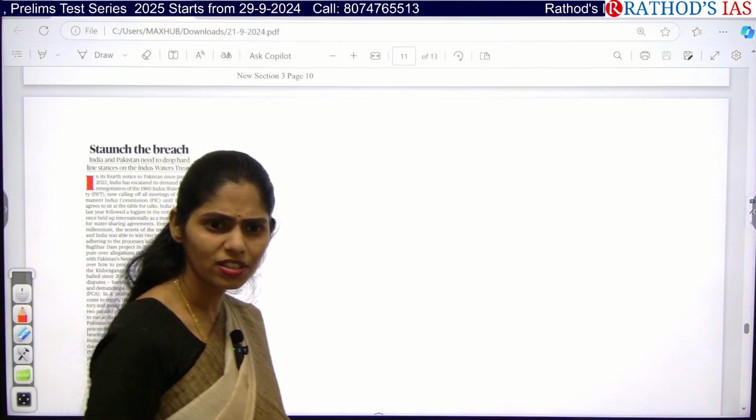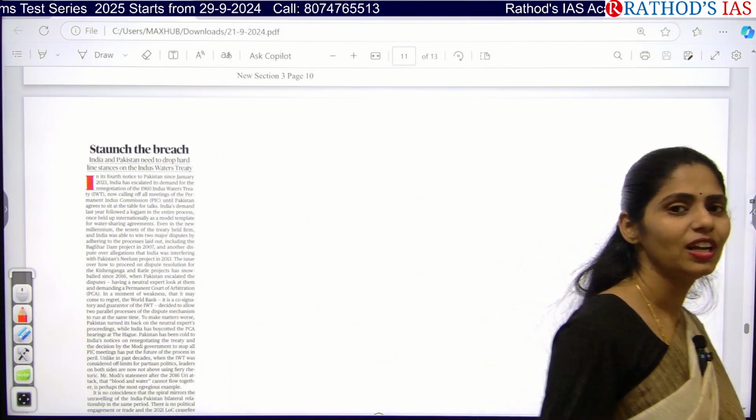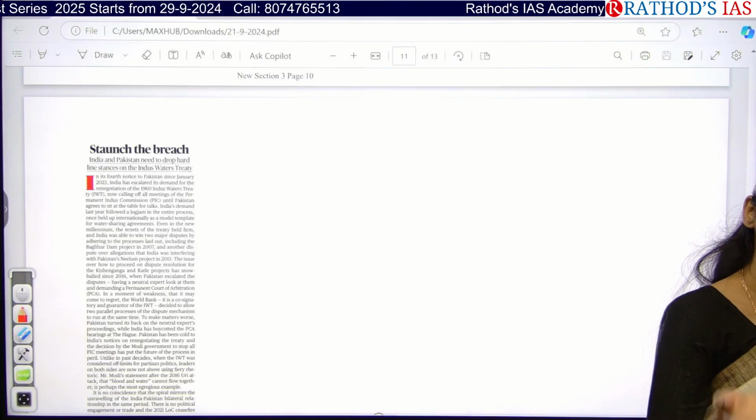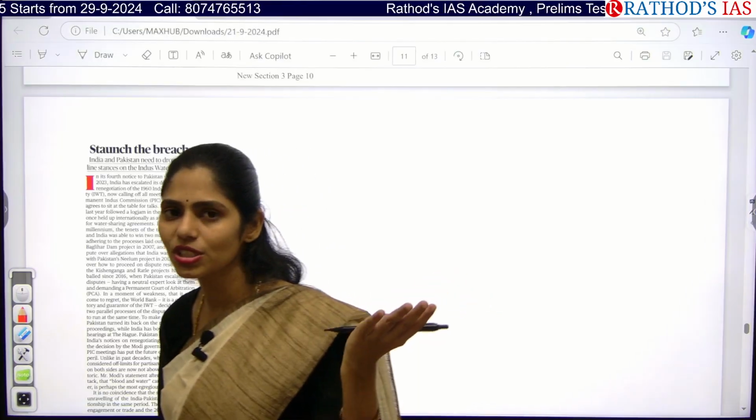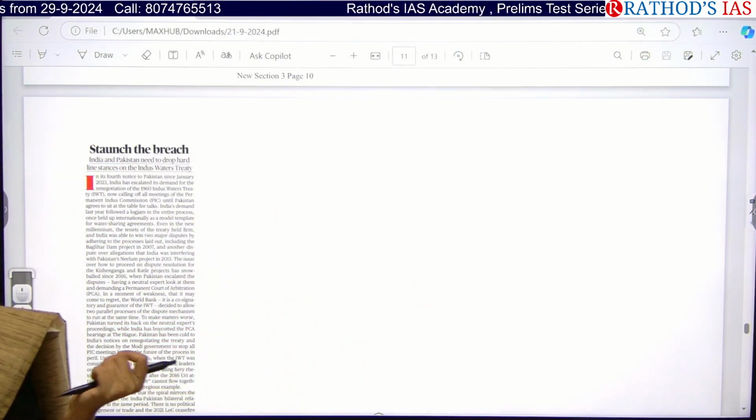Yes, to some extent, inflation will obviously decrease. Whenever we are getting investment, whenever we are increasing production, obviously the goods supply will increase in the market. And whenever the goods supply increases, obviously the price can decrease.